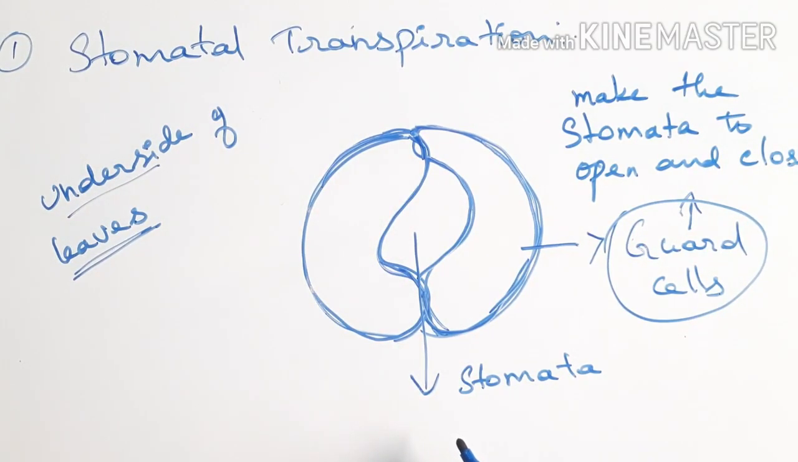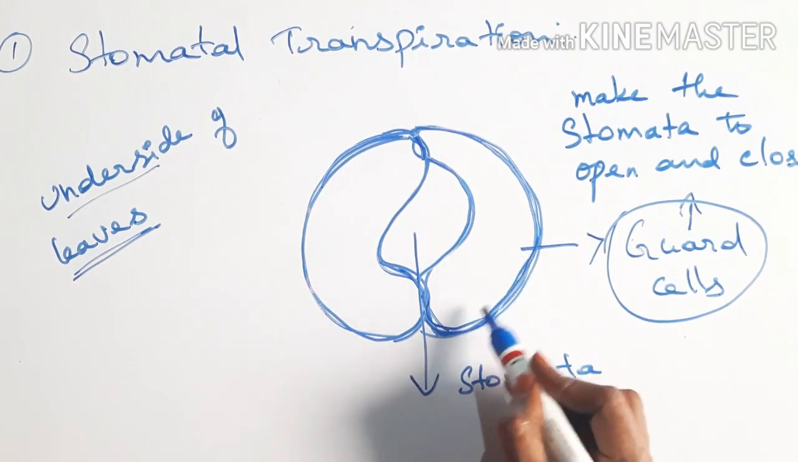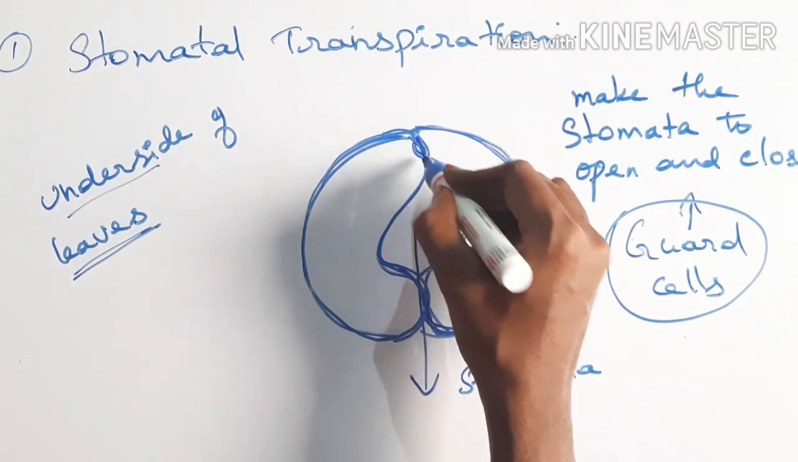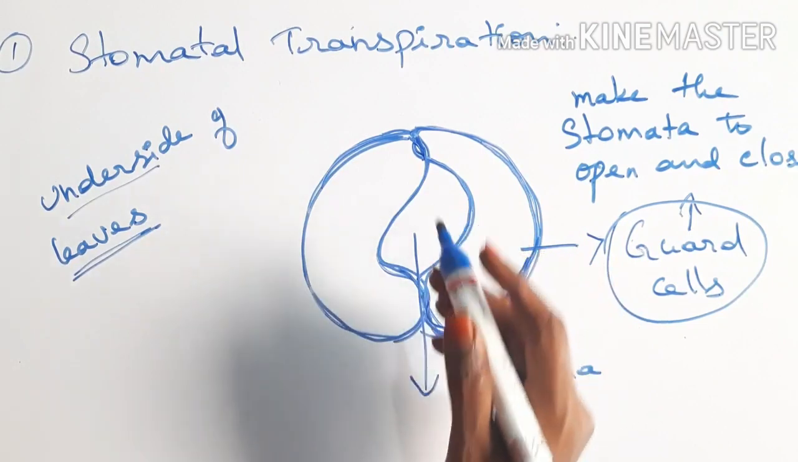When water is available in the soil, that is, water is available to the plant, the water absorbed by the plant is transported to the xylem tissue, and when the water reaches the leaf region, these guard cells absorb all the water and start to bulge. As a result, what happens? The stomatal opening starts to open.